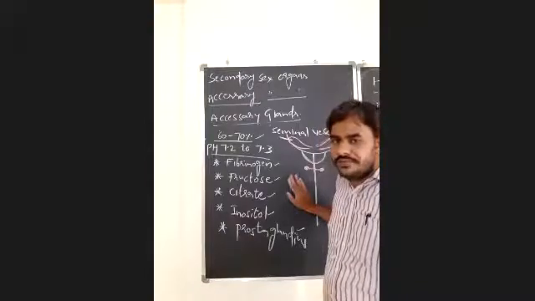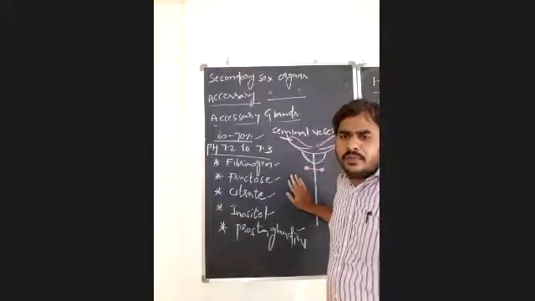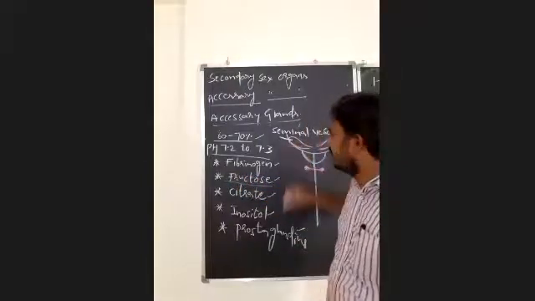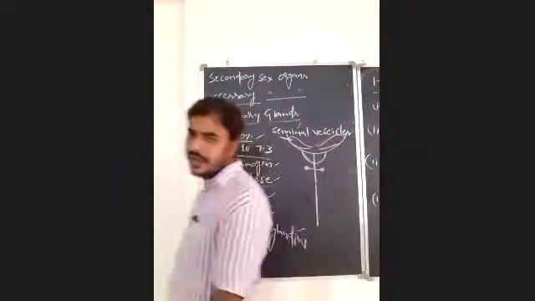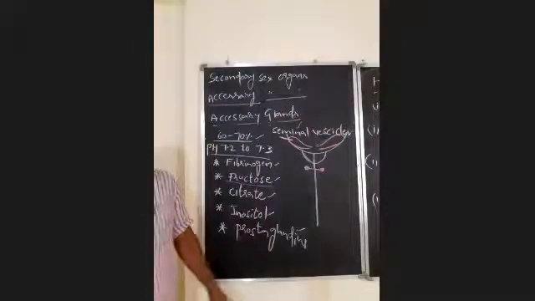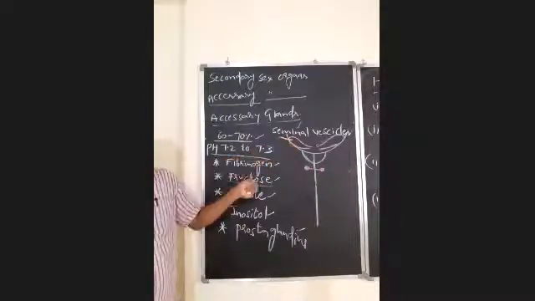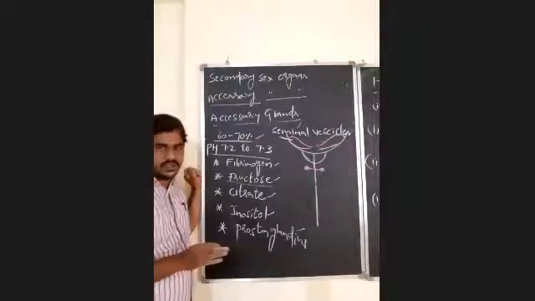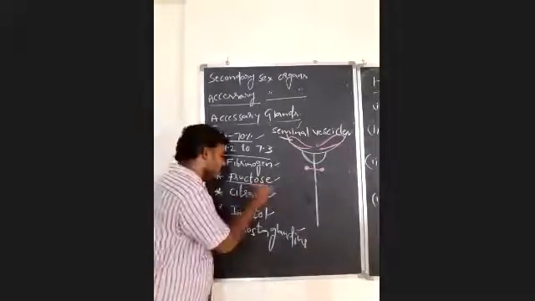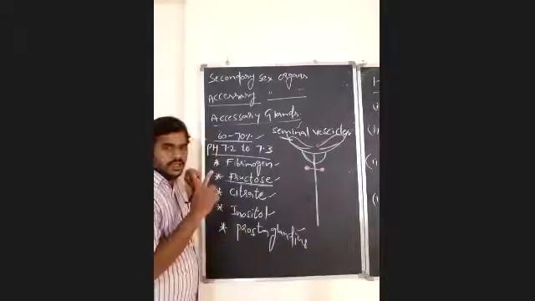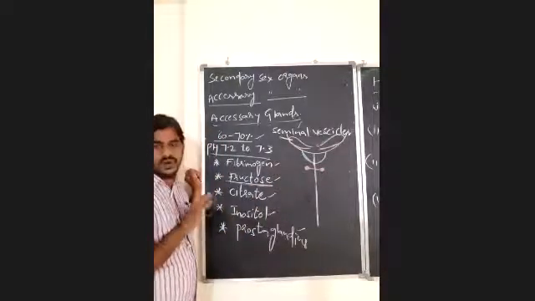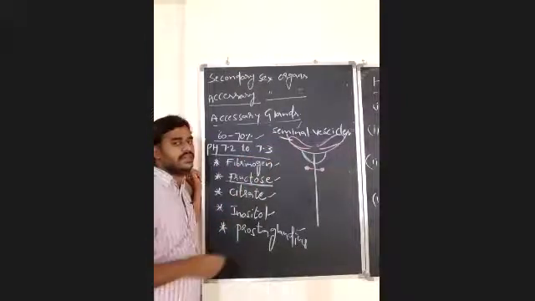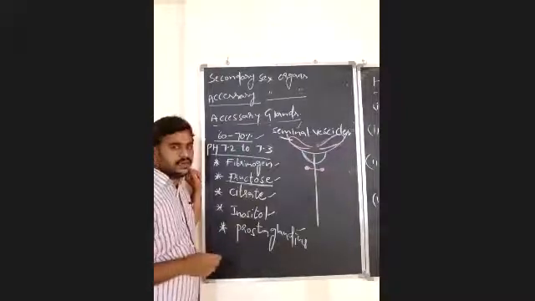fructose. In the human body, fructose is present only in the secretion of seminal vesicles. It is present in the seminal plasma because it is present only in the secretions of seminal vesicles. Understood? There is no chance for the presence of fructose in any other part of the human body, male or female, except in the secretion of seminal vesicles.